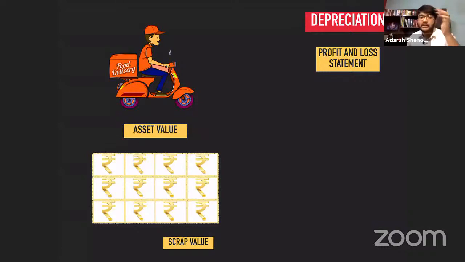We have to credit the asset. We have to transfer something, right? And you have to debit an expenditure, because depreciation is an expense account. So what is the journal entry for this? Depreciation account debit to asset account. The entry to transfer the depreciation amount from the asset to the depreciation account is depreciation account debit to asset account.